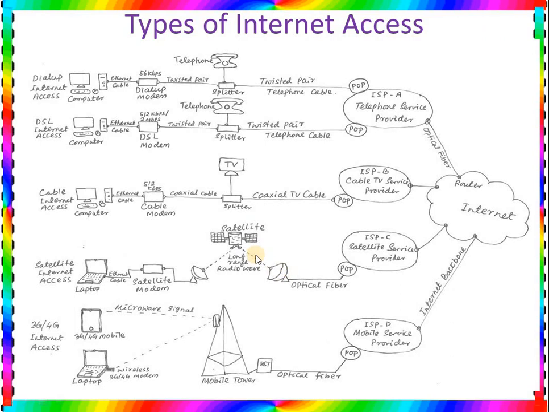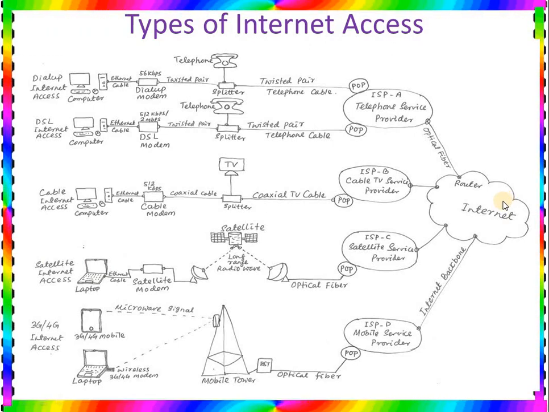So this dish antenna sends the signal to the satellite. The satellite sends the signal to the individual dish at our homes, and this satellite signal received by the dish is connected to the satellite modem, and the satellite modem is connected with the laptop, or you can say the computer. So this type of internet connection is called satellite internet access.